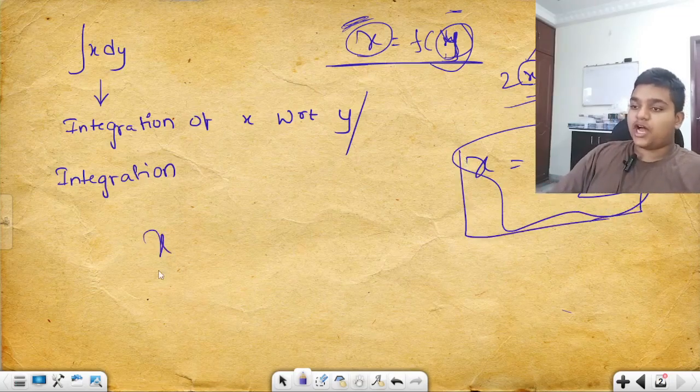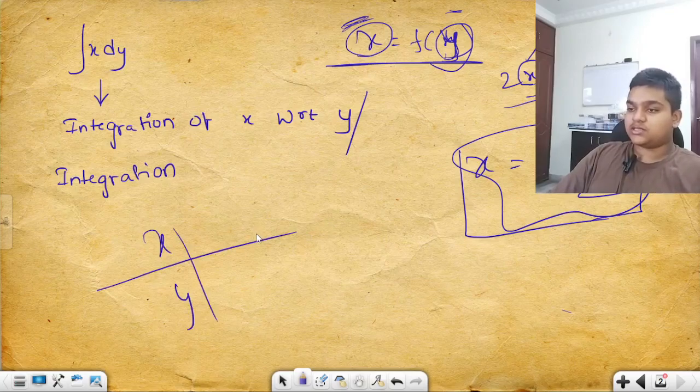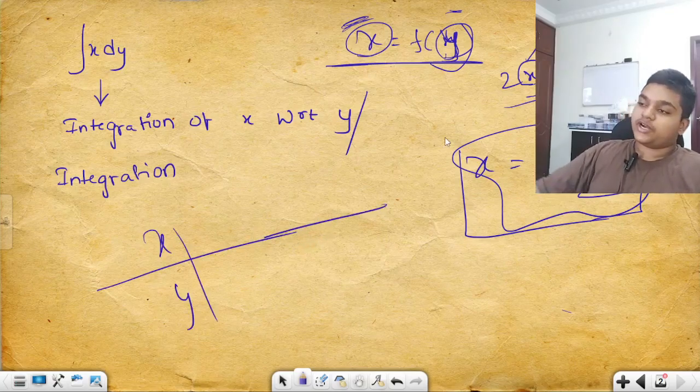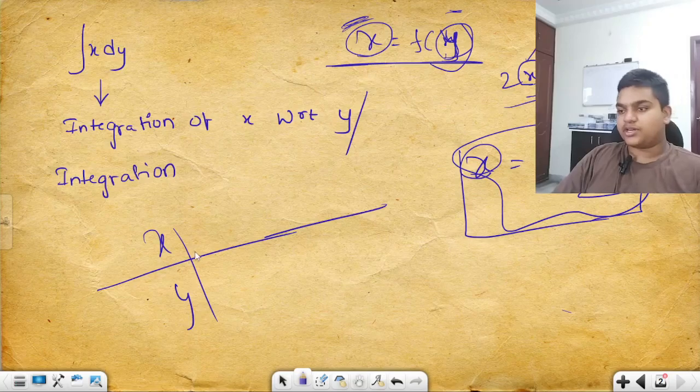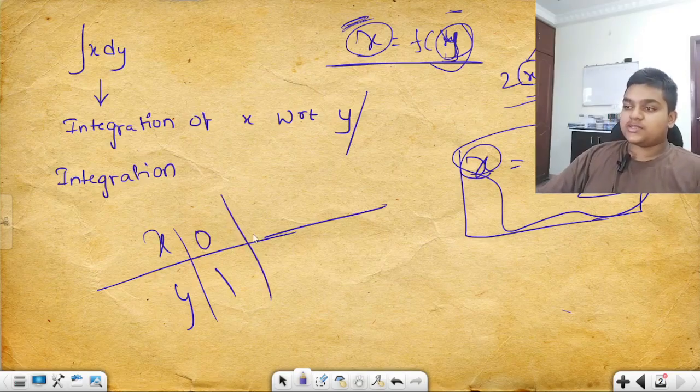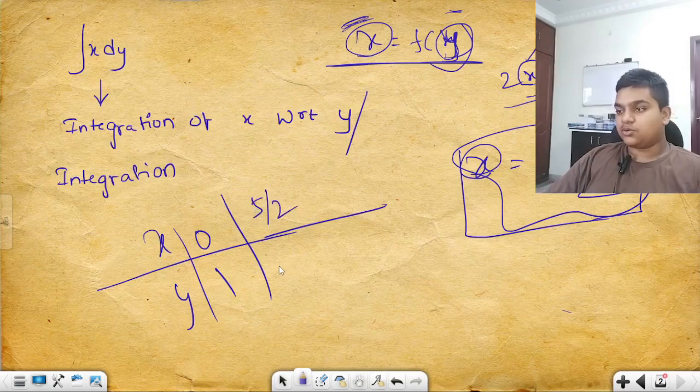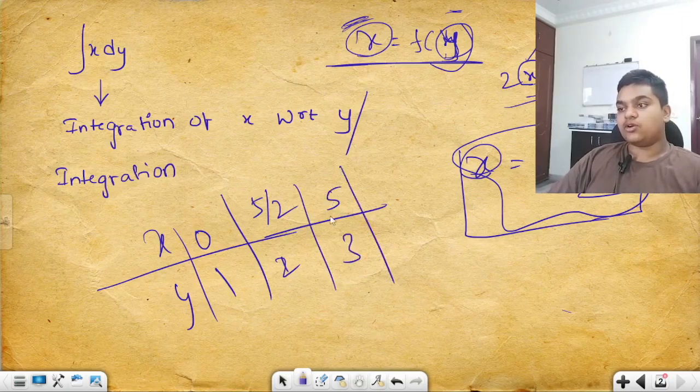Now I make a table like this. I want to find the values of x, so I can put any input in y. So I put y as 1, and x will come out to be 0. Am I right? If I put 2, x will come out to be 5 by 2. If it is 3, x is coming out to be 5.